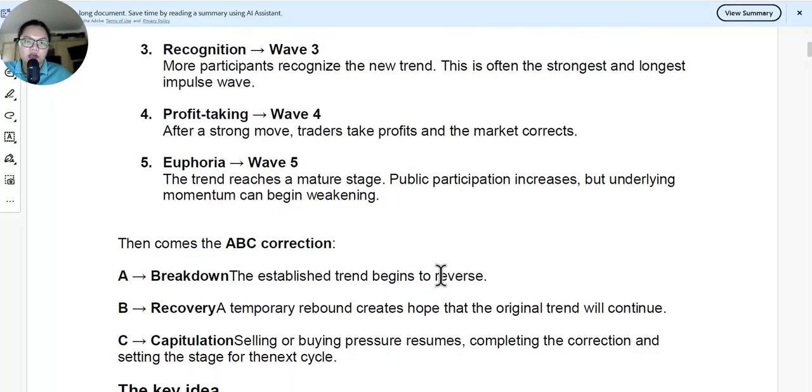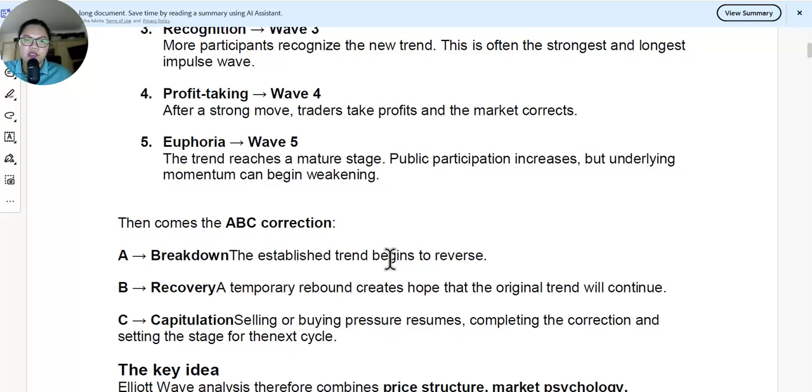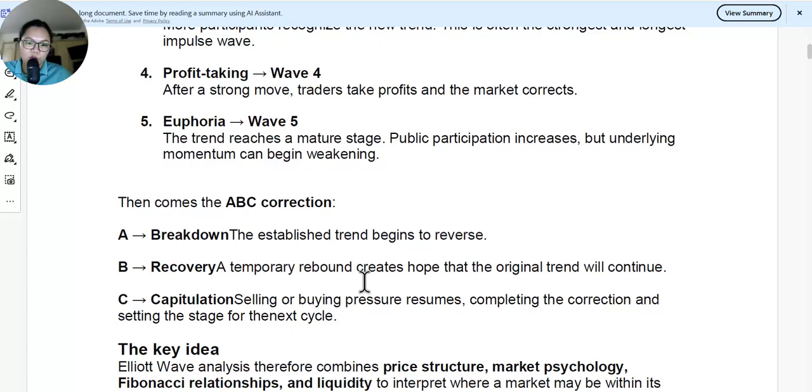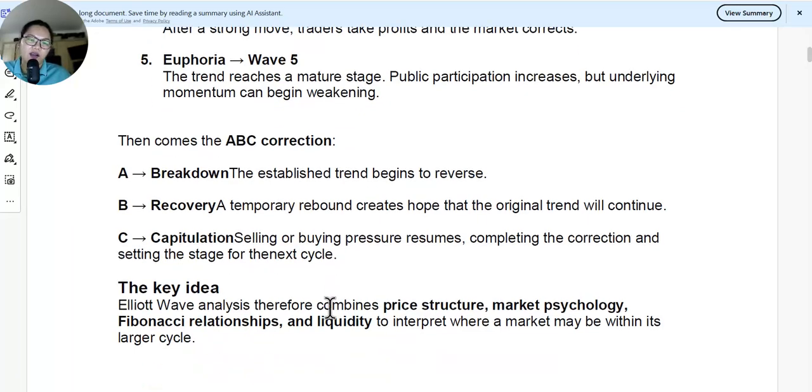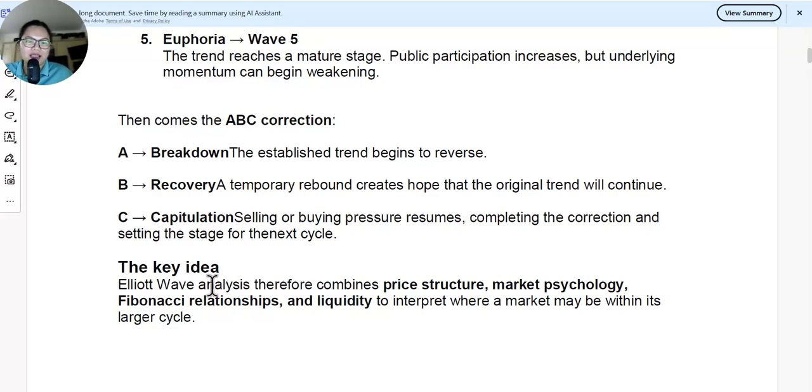Then comes the basic correction. A, breakdown, the established trend begins to reverse. B, recovery, a temporary rebound creates hope that the original trend will continue. C, capitulation, selling or buying pressure resumes, completing the correction and setting the stage for the next cycle. The key idea in wave analysis therefore combines price structure, market psychology, Fibonacci relationships, and liquidity to interpret where a market may be within its larger cycle.